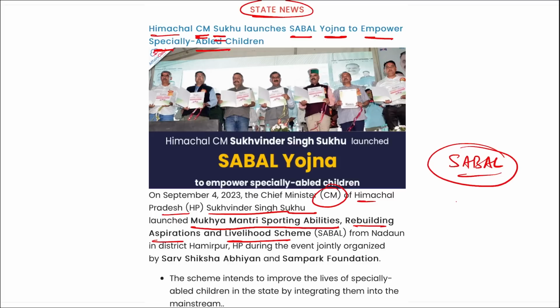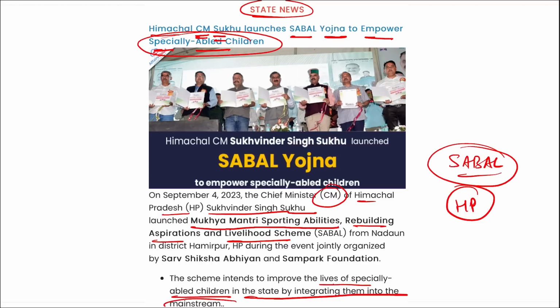This is your Sabal. Correct, and where is this scheme observed? It is observed in Himachal Pradesh. Remember, a question can be asked directly: this Sabal Yojana is for whom and launched by which state? So it is for specially abled children, and it was launched by Himachal Pradesh. The scheme aims to improve the lives of specially abled children in the state by integrating them into the mainstream. So that's all for the day, friends.